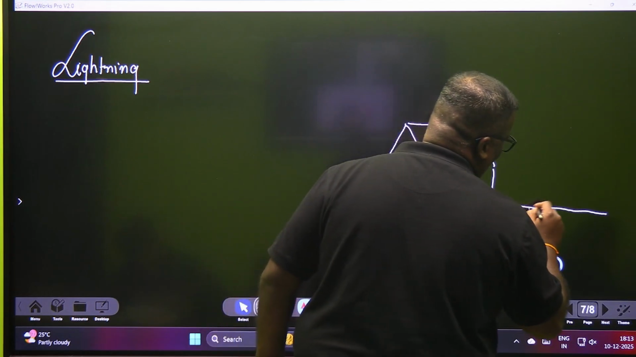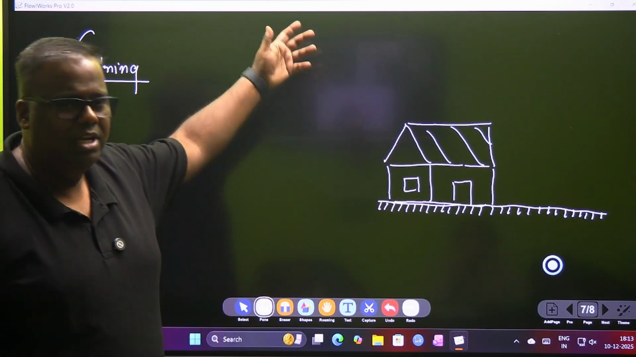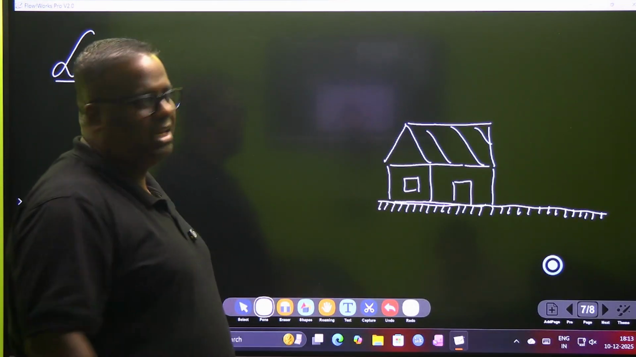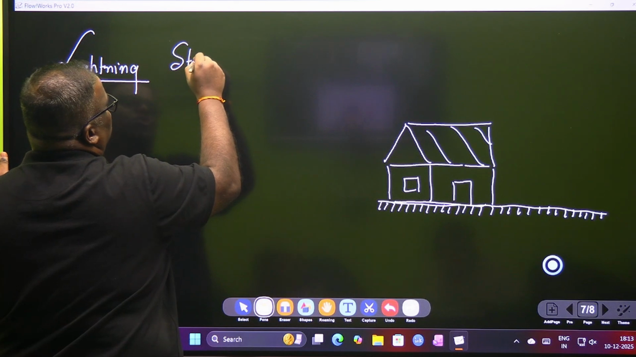So children, we are all aware of clouds. Clouds are built up of moisture which is getting accumulated in the atmosphere right above us. But that is not of importance to us. We are interested in something which is known as storm clouds.